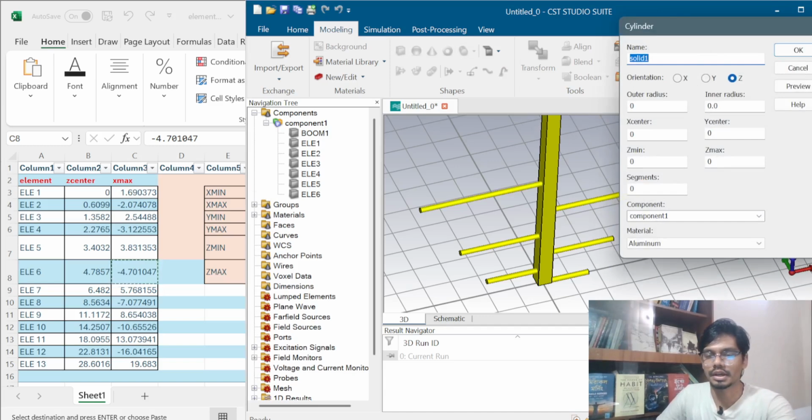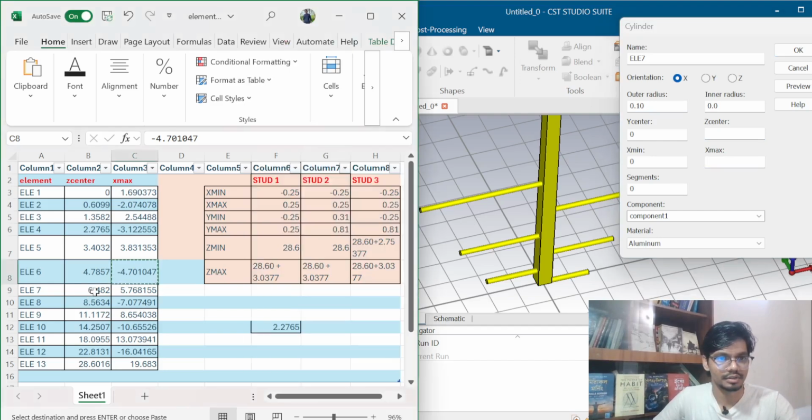Now I have to take element 7. Element 7 orientation will be X, outer radius will be 0.10, Z center and X max will be different.